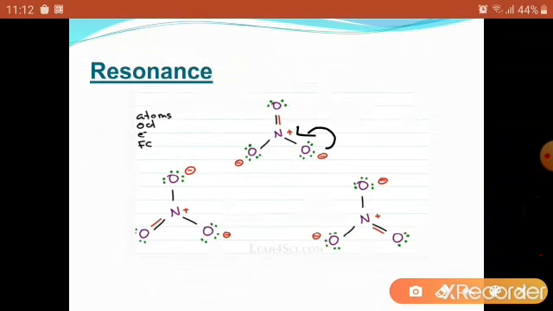When this negative charge is shifted, again these pi electrons are kicked out and shifted towards the oxygen, and it has a negative charge. So these are the resonating structures of the nitrate ion, which show the back and forth movement of electrons. These electrons are moved between these three oxygens.